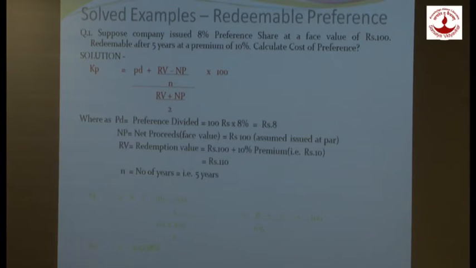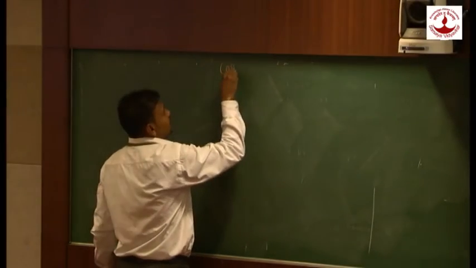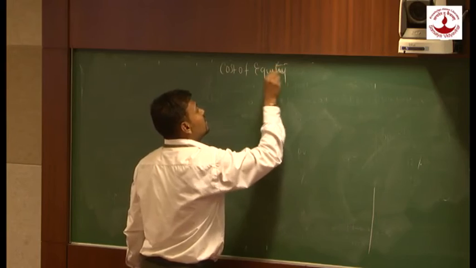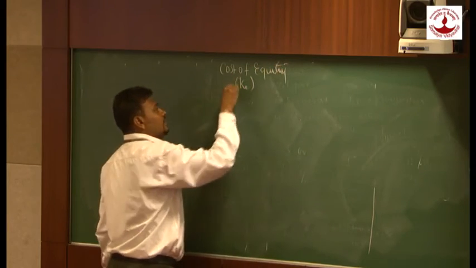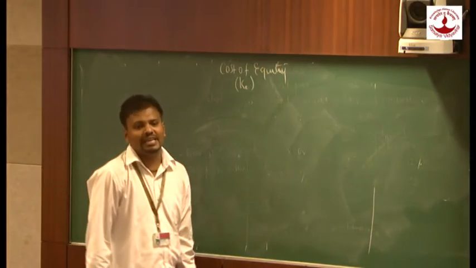As you know, equity is an own fund, right? And their dividends are not fixed. The dividends depend upon the profitability of the company. If the company is having profit, the equity holder will be receiving dividend. If not, then we won't. Now let's see how we are going to calculate cost of equity. Cost of equity will be denoted by KE. K is called cost and E is denoted by equity.